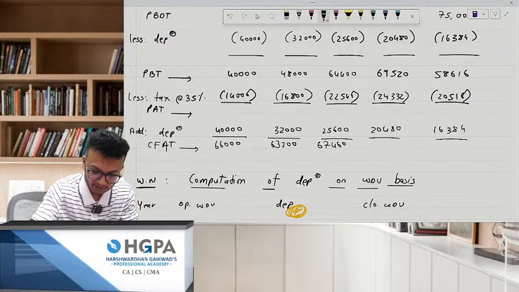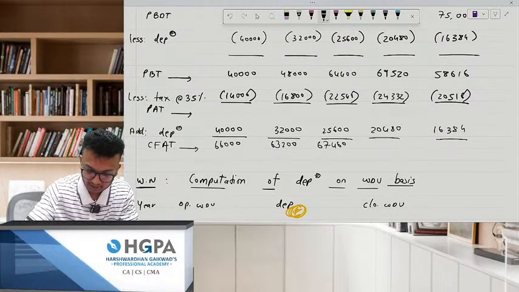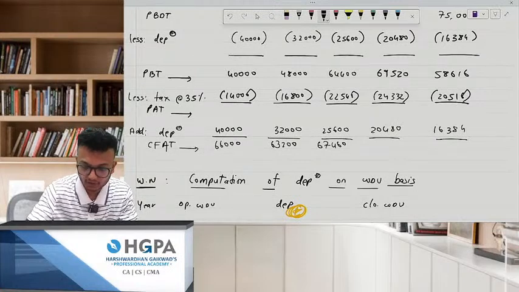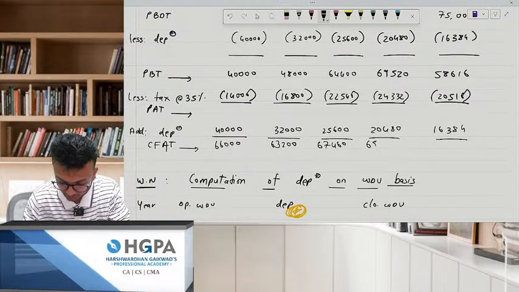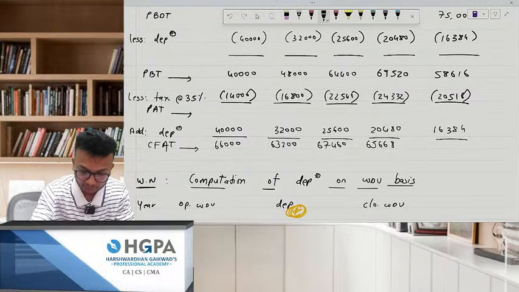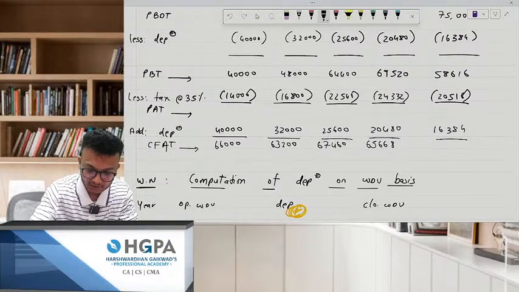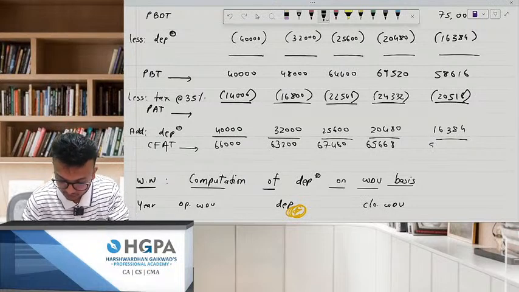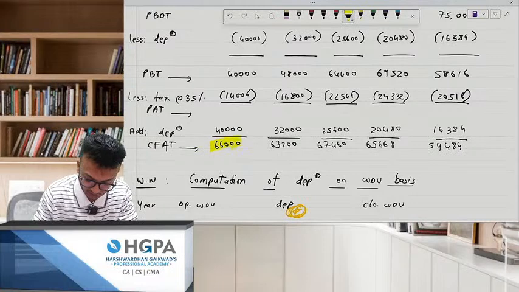Next, 69,520 minus 24,332 plus 20,480. You will get 65,668. Next, 58,616 minus 20,516 plus 16,384. You will get 54,484. Can you please cross-check and tell me?